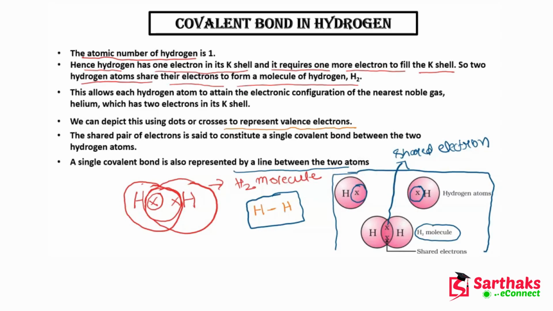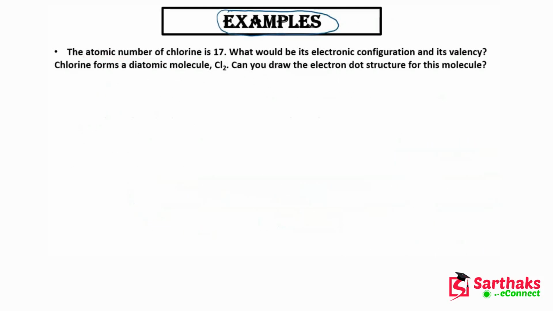So if you are asked to draw the electron dot structure of a compound or a molecule, then you will have to draw this picture. Now I will explain to you how we do it. So let's move on to this example.